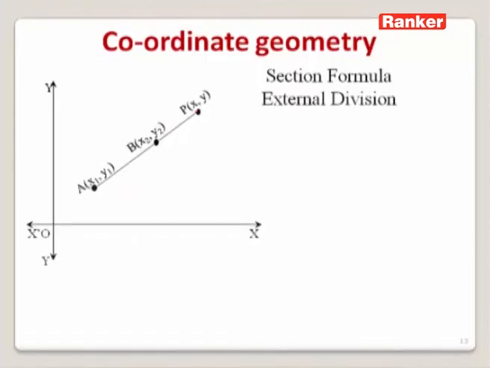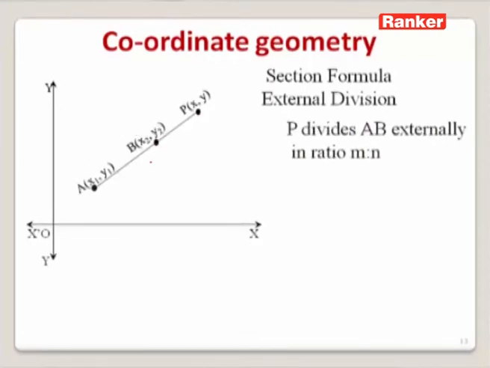This time P is the point which is dividing this line segment AB externally. So the coordinates of A can be written as x1, y1, and let us take the coordinates of B as x2, y2. Since P is dividing AB externally, we can write AP is to BP in the ratio m is to n. Again, let us draw perpendiculars from A to x-axis, B to x-axis, and again P to x-axis. Also, draw lines AH, BK parallel to x-axis.